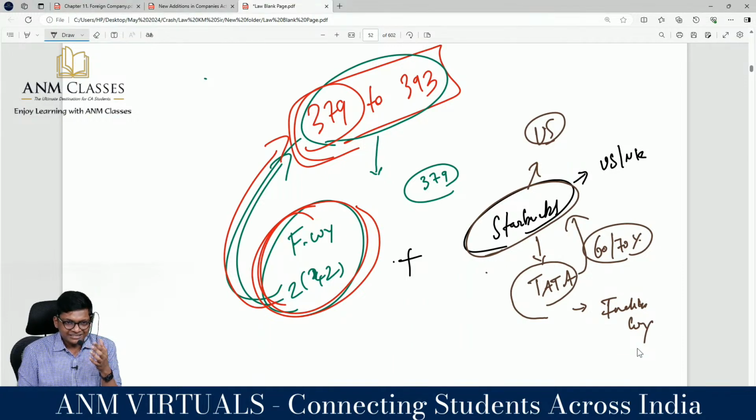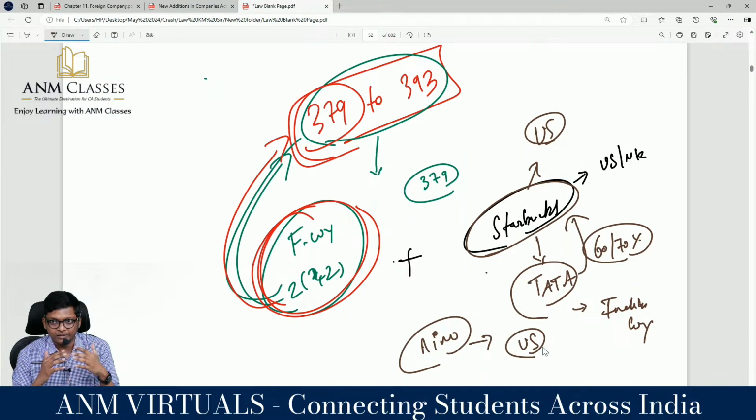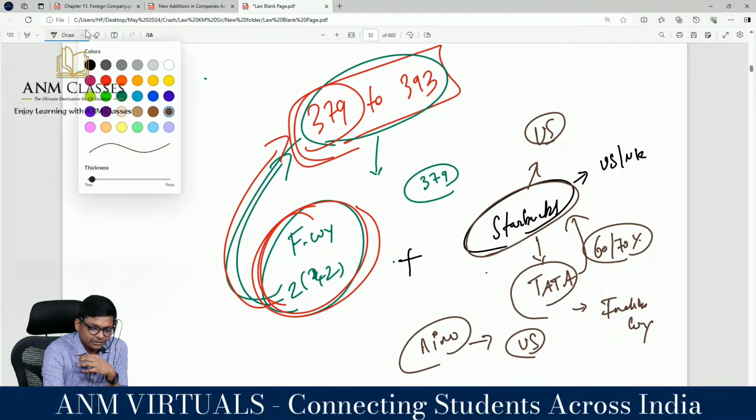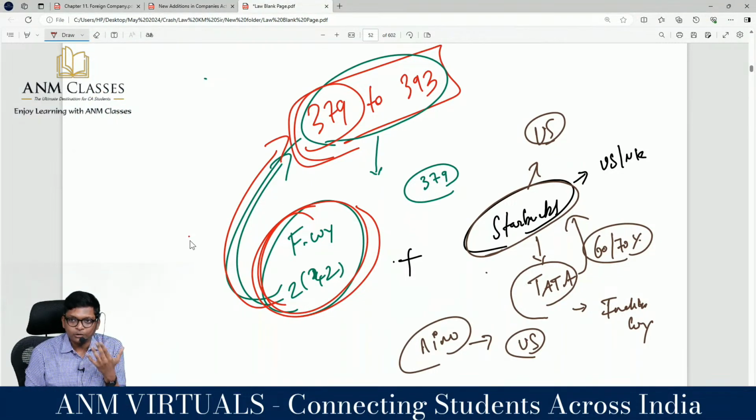Now is this an Indian company or a foreign company? I'll give an example with Nino. Nino has a friend in the US, who became a friend through Facebook. For many days they were talking on Facebook. Then that friend said, I want to come and meet you once. Nino said, come to Chennai.